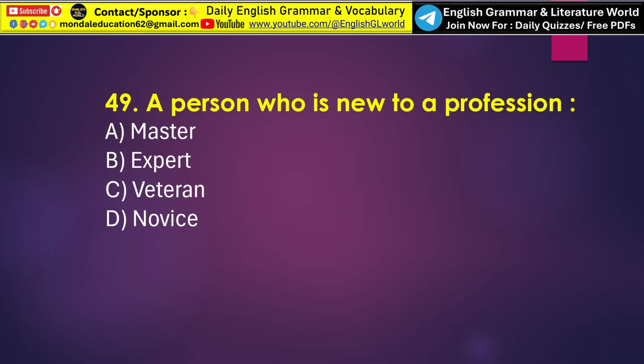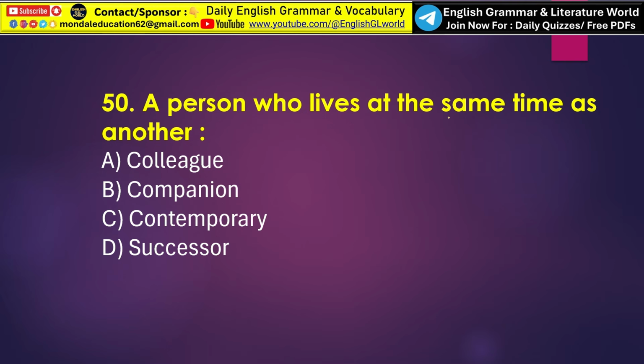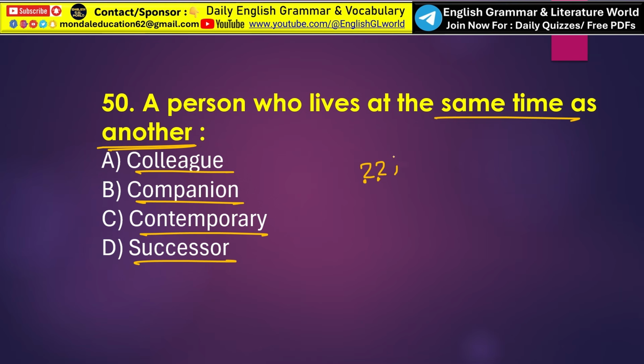Okay, next, a person who is new to a profession. So here option D, novice, is the correct answer. A novice is a beginner or a person who is inexperienced in a professional skill or activities. Next, a person who lives at the same time as another. So look at the options. Is it colleague, is it companion, is it contemporary, or is it successor? So what is the right answer? Let me know in the comment section.